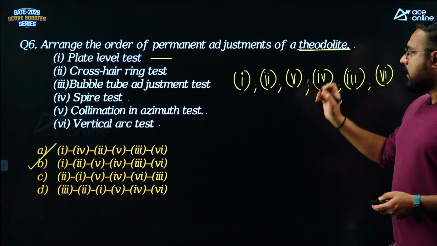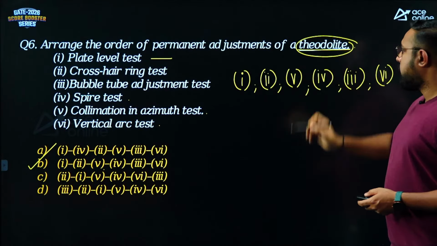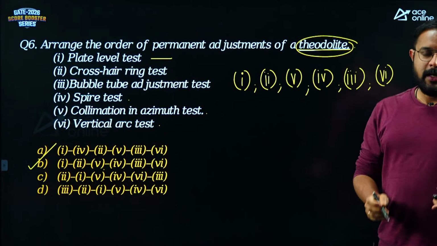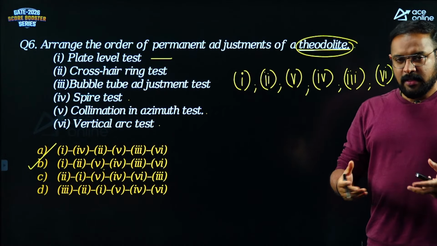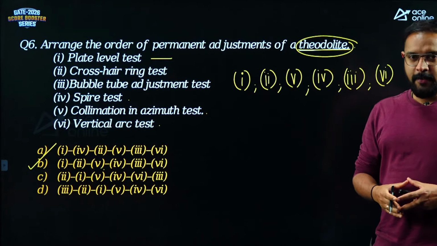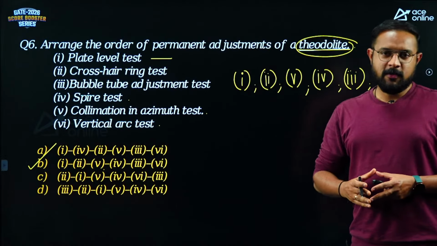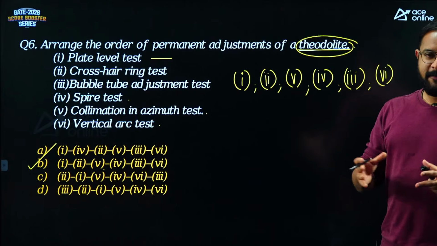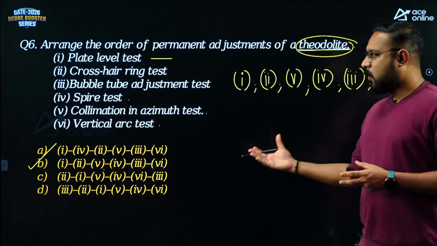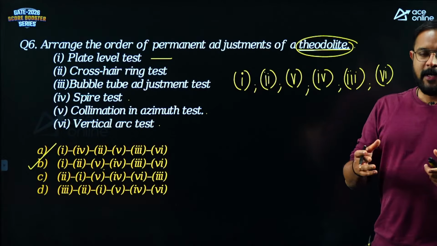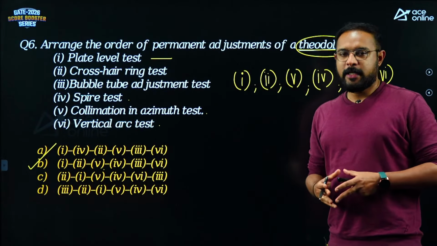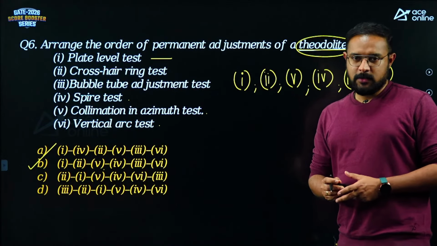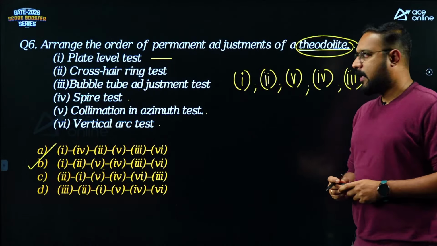Okay. Now guys, we have not got too many questions from theodolite in our previous years, right? It is part of our syllabus, but only recently we started getting questions from theodolite. If you look at the last few years of papers, you can see that they have framed questions around the vertical angle. So this is one area that you can expect a question. The fundamental relation is one area where you can expect a new question, or anywhere from the terminologies they can frame a question. So just go through this theoretical part, right?